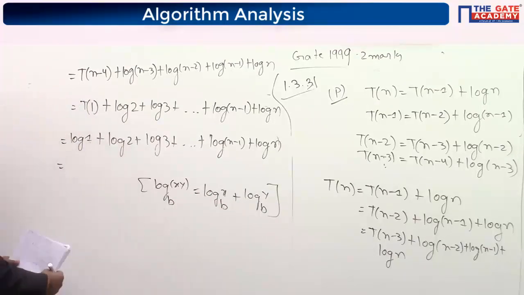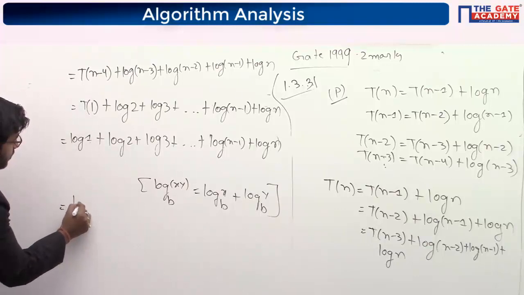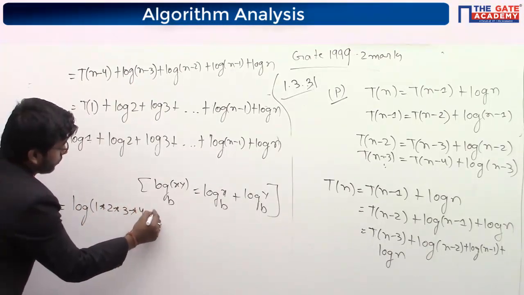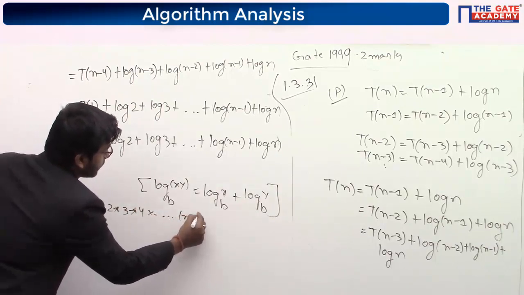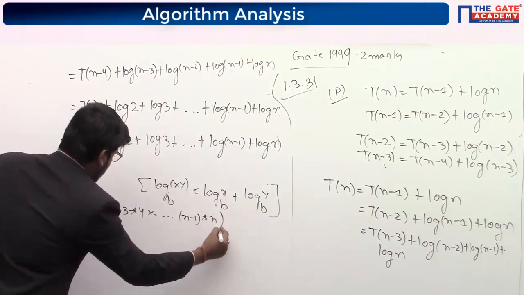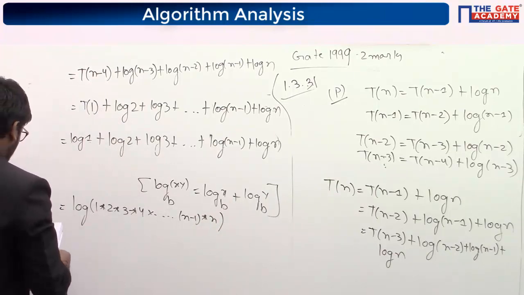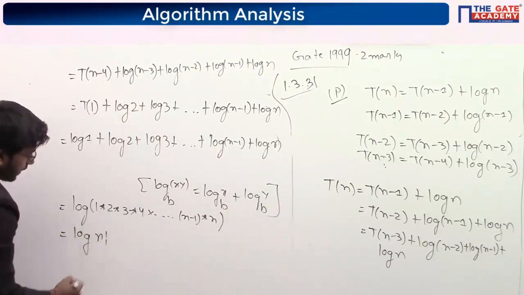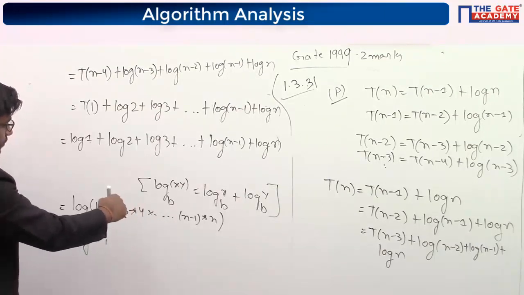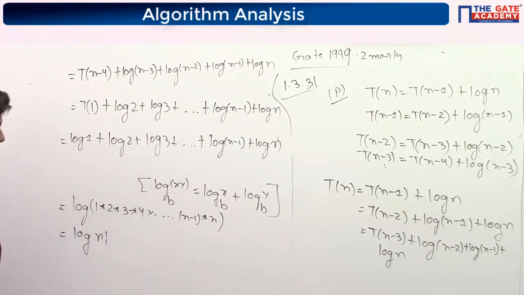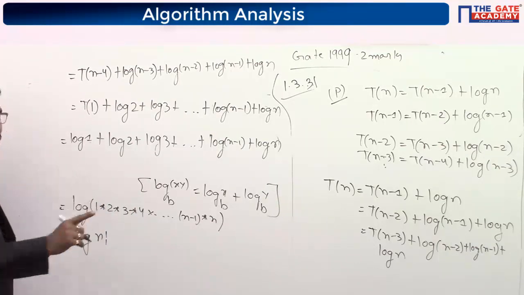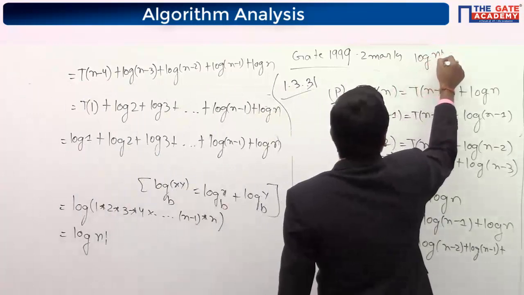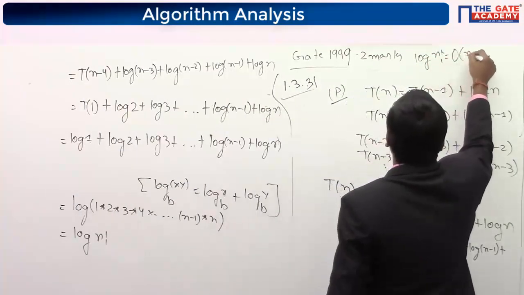So by using this property, what we will do, we will write log of 1 into 2 into 3 into 4 into till n minus 1 into n, okay. So what is it? It is log n factorial. N factorial is n into n minus 1 like this till 1. So it is n factorial, and I have told you that whenever you get log n factorial, you have to write it as smaller than or equal to n log n.